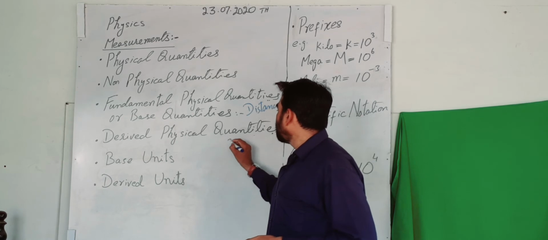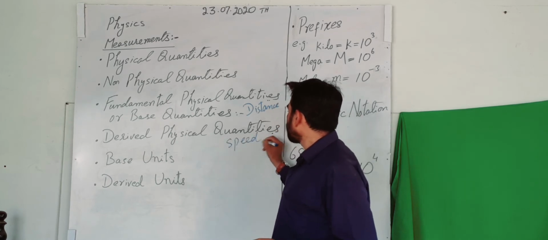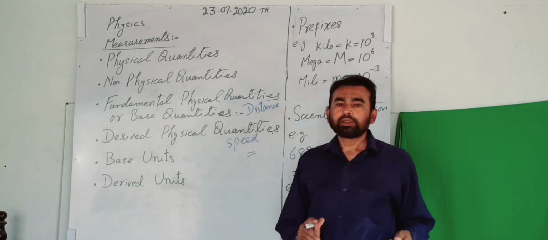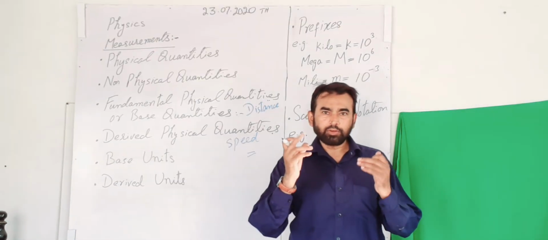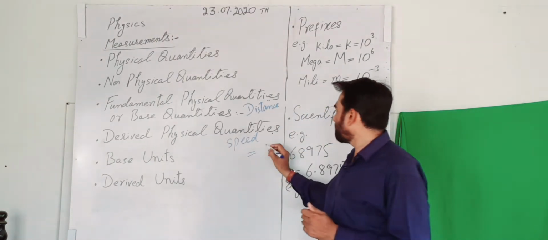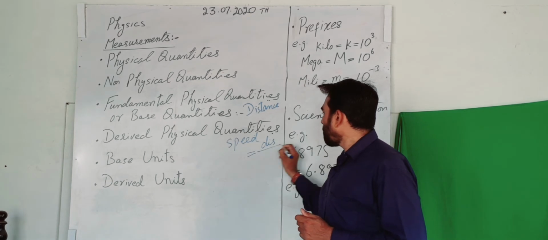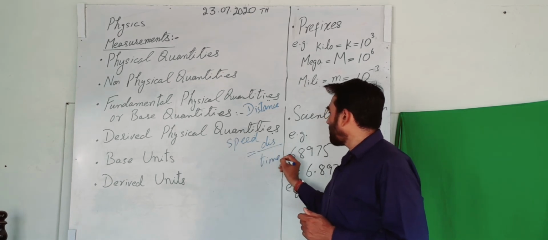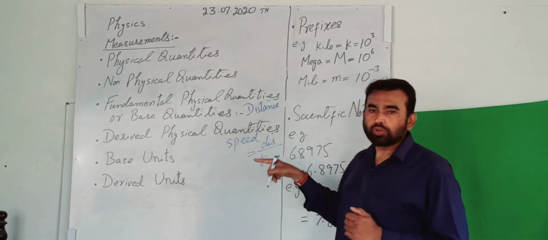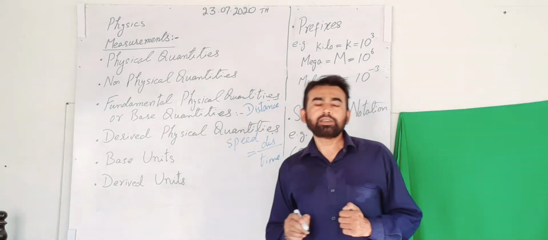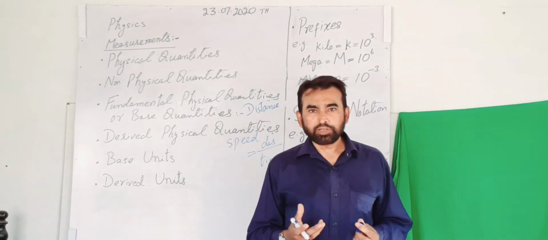Speed is a derived physical quantity because speed is made up of two fundamental quantities: distance over time. Speed is equal to distance over time. So speed is a derived physical quantity.